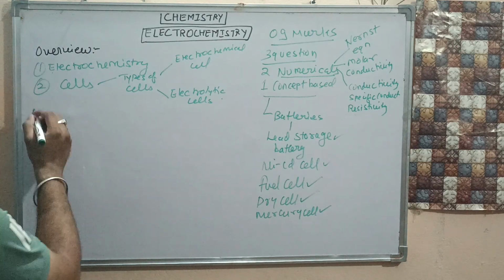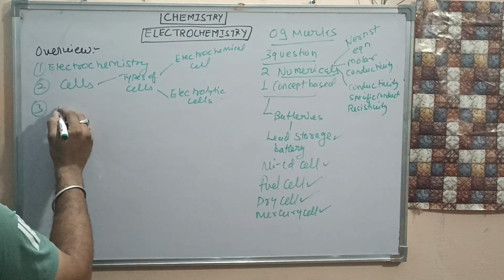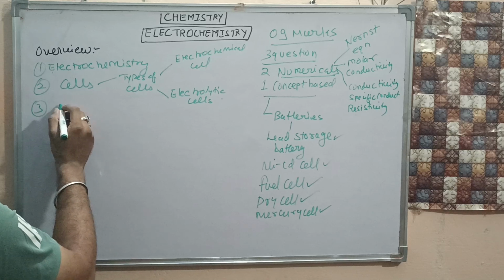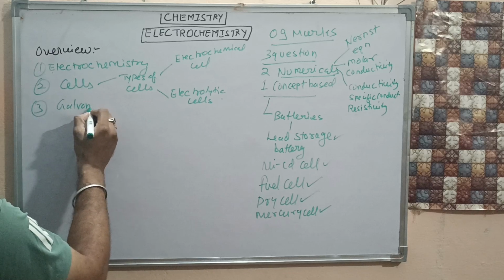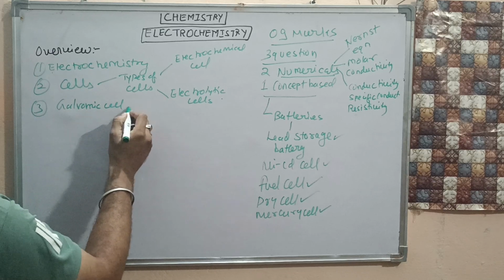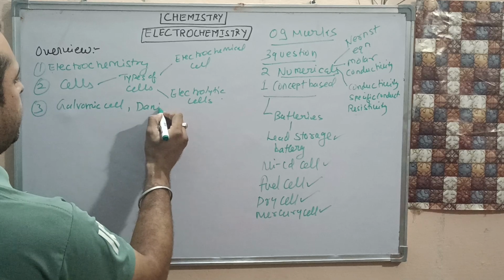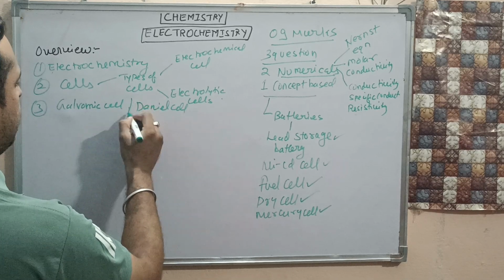Then we will be studying about potential in the electrochemical cell. We will study the galvanic cell, which you can call the Daniel cell or voltaic cell, whatever you call it.